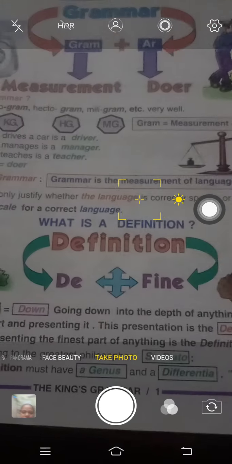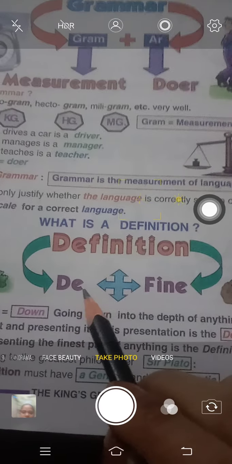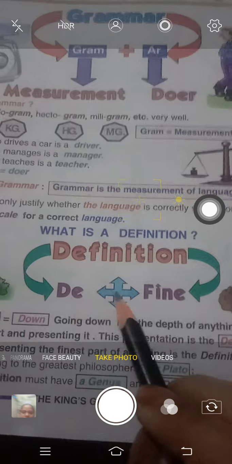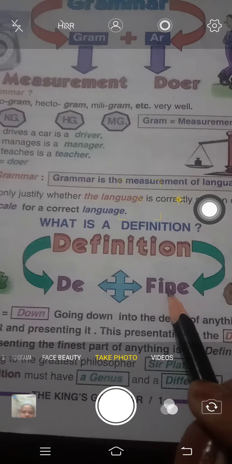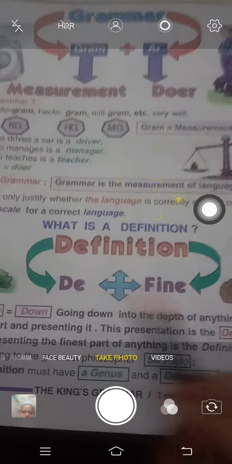So what is definition? The word definition is also made of two words. D plus fine. D plus fine means define.